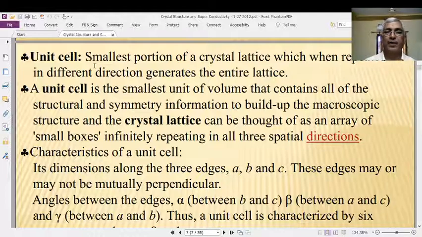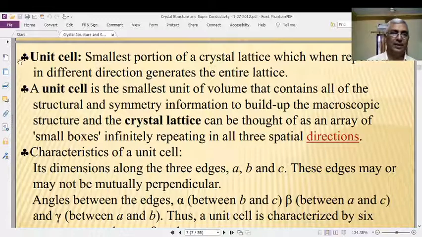Therefore, we will call the unit cell the building block or fundamental brick. I think it is correct. Okay, crystal unit cell is the basic building block or the brick for the construction of a crystal structure.